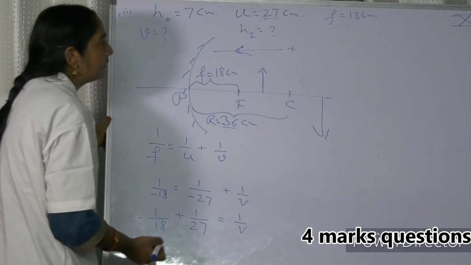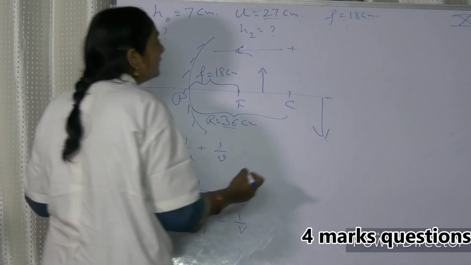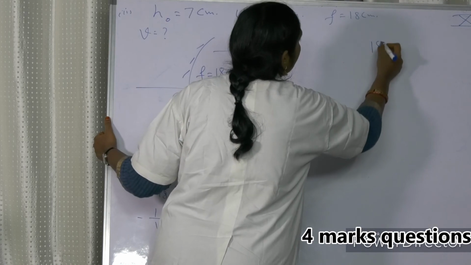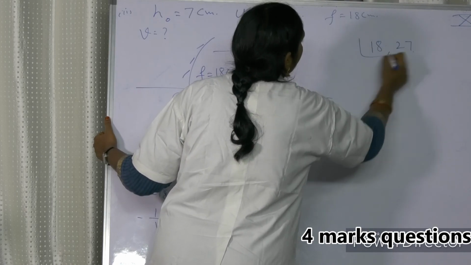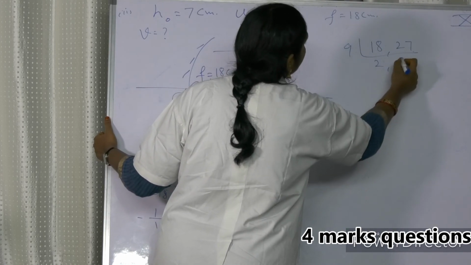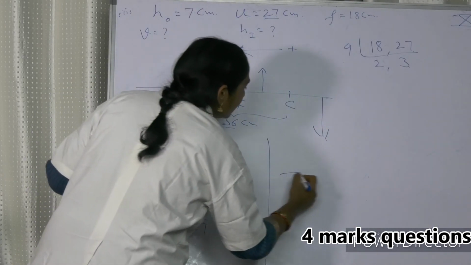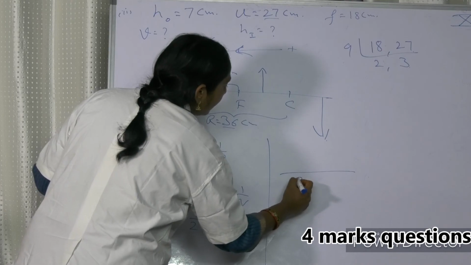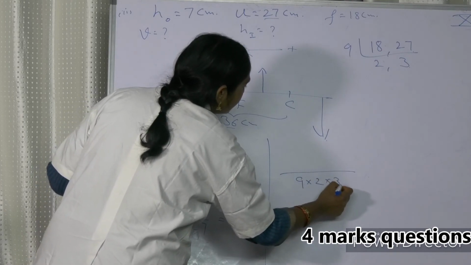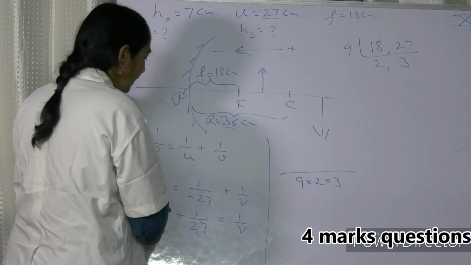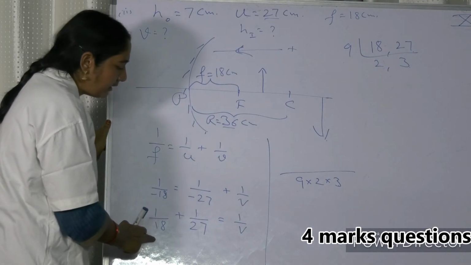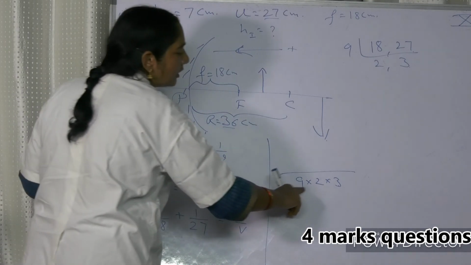Now my dear friends, LCM of these two, 18, 27. Take the LCM, 9 2s, 9 3s. So the LCM is 9 into 2 into 3, which is 54. 18 is there, 9 2s are 18.